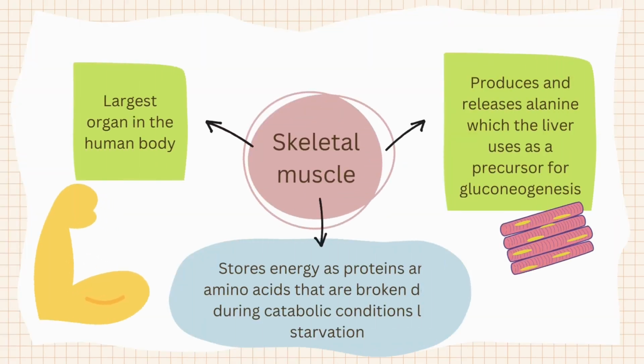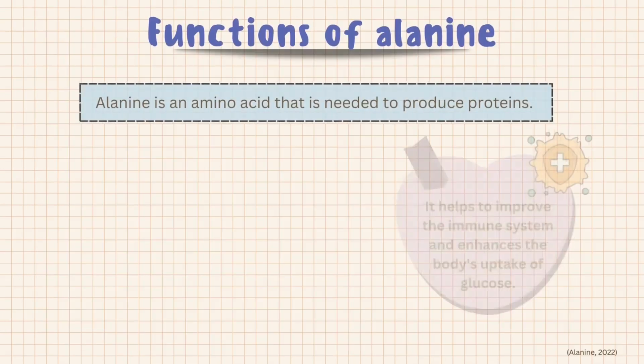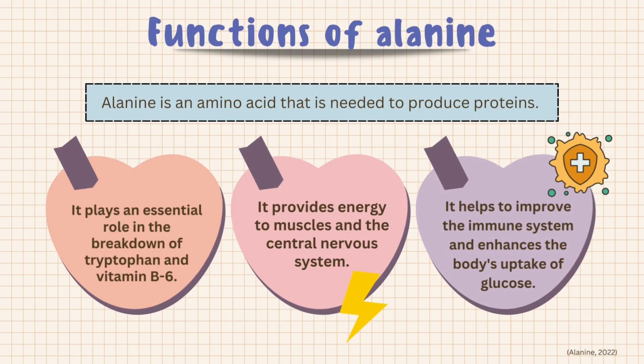Skeletal muscle produces and releases alanine, which the liver uses as a precursor for gluconeogenesis. It also can store energy as proteins and amino acids that are broken down during catabolic conditions like starvation. There are several functions of alanine, including playing an important role in breaking down tryptophan and vitamin B6, providing energy to muscle and the nervous system, as well as improving the immune system in the body.